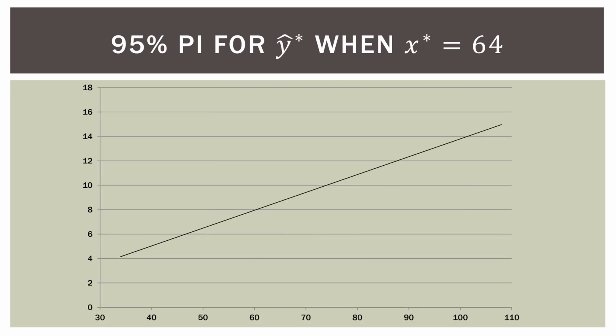So here is our regression line on our graph, and we're looking at a bill that costs $64. For this meal, what would be our predicted individual tip? It could be any one of these circles here. At that point on the regression line, there's a distribution of individual tips. The tip could be $4, or the tip could be $16 if someone's very generous. So we have this range, or interval, of possible individual tips when the bill is $64.